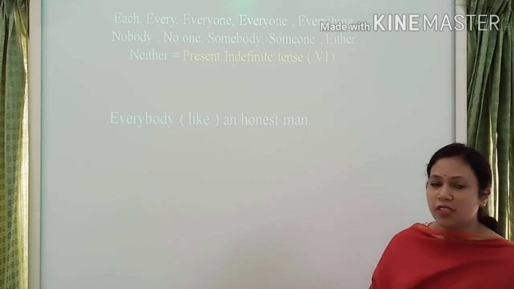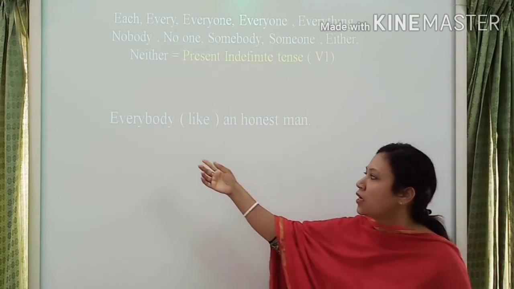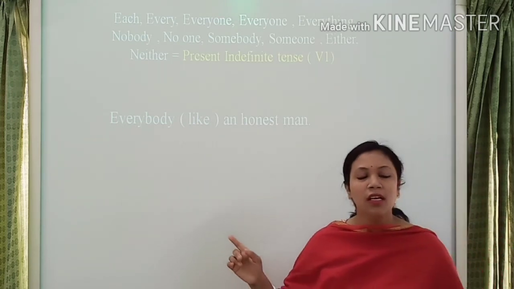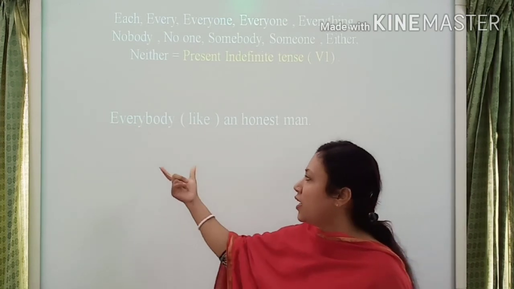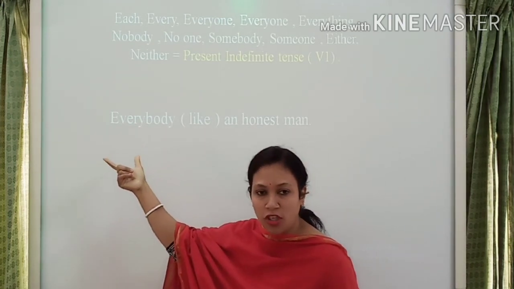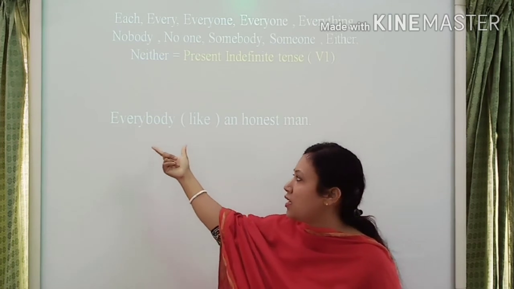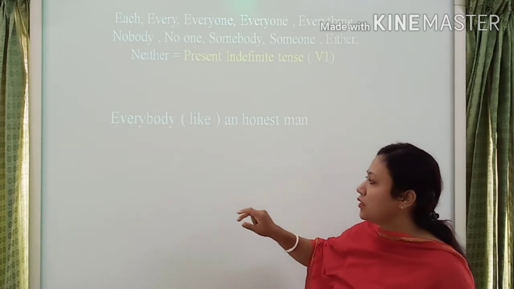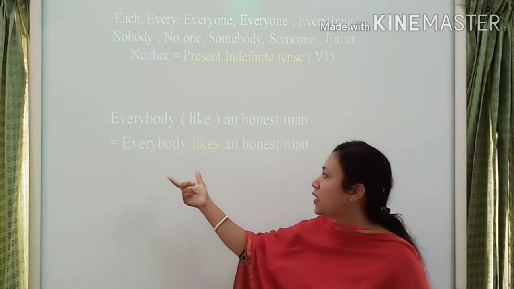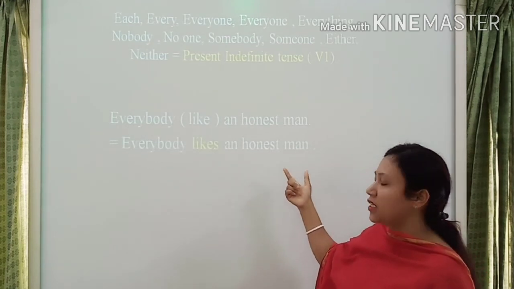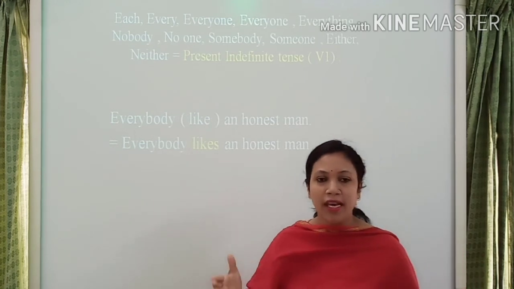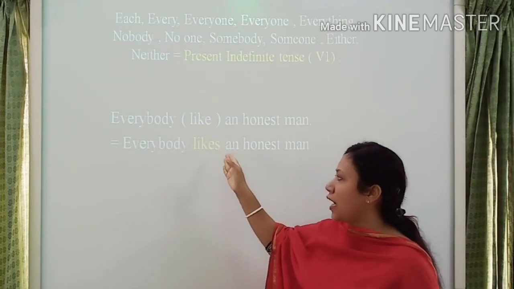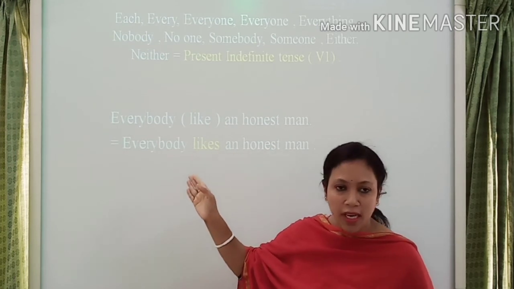Here I give some example. Look at here, student. Everybody like an honest man. Here the identifying point is everybody. And its answer is everybody likes an honest man. Here like is verb 1 and I use here S or ES.